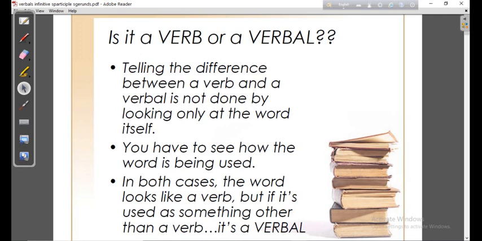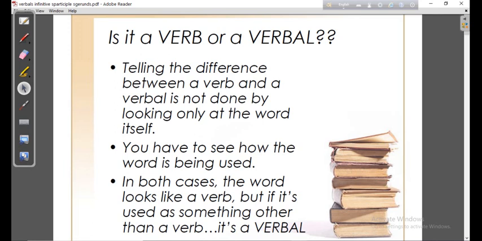Okay, you know, verb is an action word like doing, going, writing, behaving. So these are the verbs. So verb is an action word, and if a word is used as a verb, it will be called a verb. But if the word is used in a sentence in other ways rather than as a verb, it will be called a verbal.